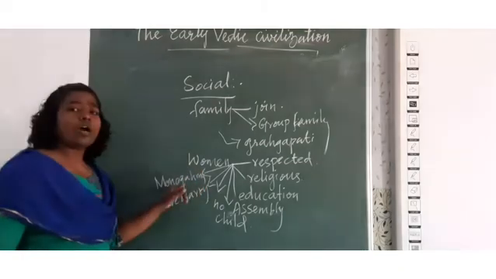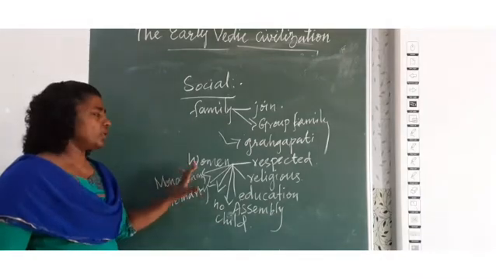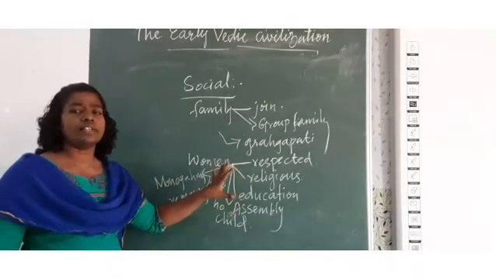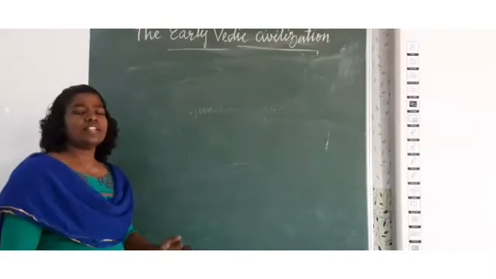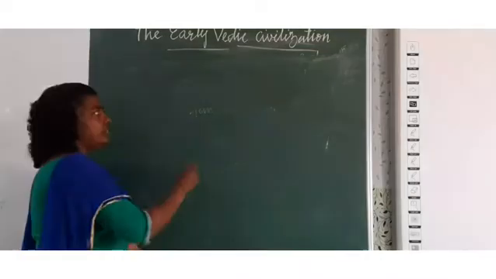What is monogamy? One man, one wife. The system prevailed during this period. So the women enjoyed a lot of privileges: food, recreation, dress, and different other activities, religion and other things.